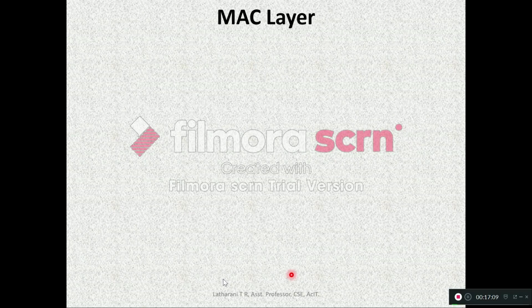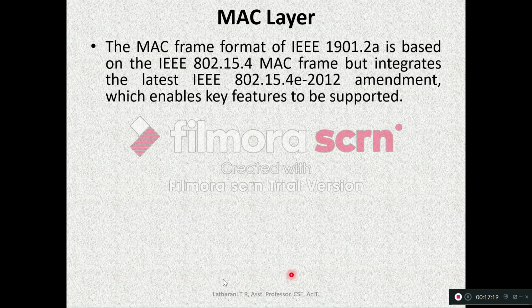That is all the discussion of the physical layer. Coming to the MAC layer of IEEE 1901.2a, which is NBPLC. The MAC frame format of IEEE 1901.2a is based on the IEEE 802.15.4 MAC frame, but integrates the latest IEEE 802.15.4e 2012 version amendment, which we have seen in the previous class, which enables key features to be supported.